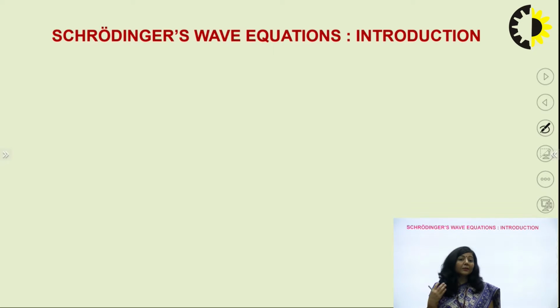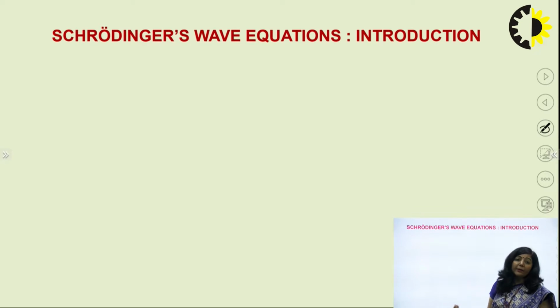Since the concept of matter wave was generalized on the basis of the dual nature of light, we have a similar type of second order partial differential equation to describe the nature of the matter wave associated with moving microscopic particles.